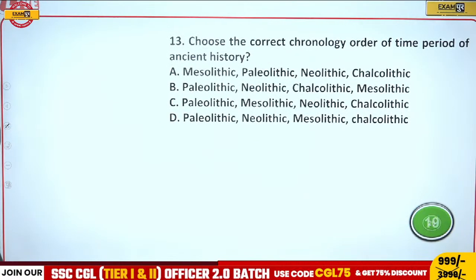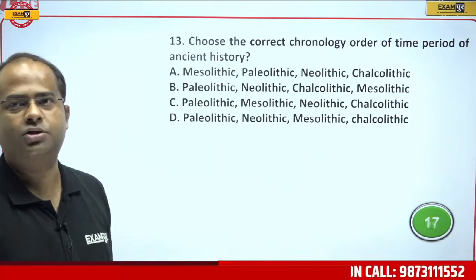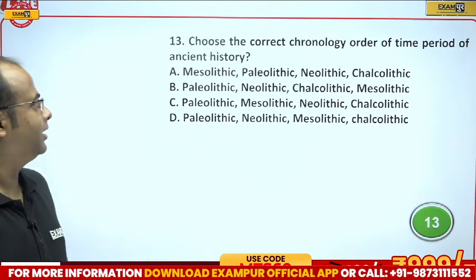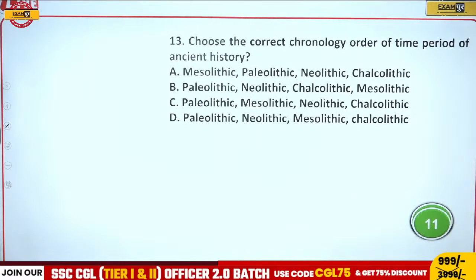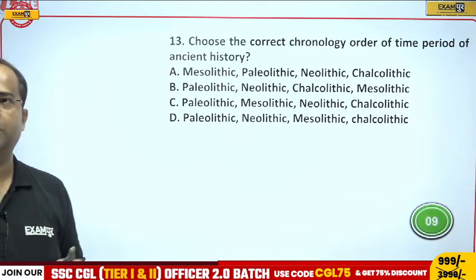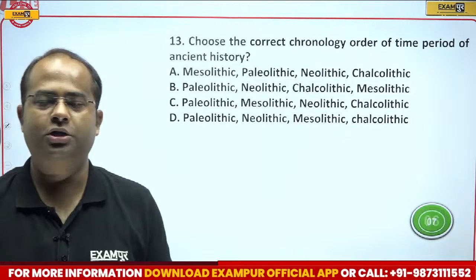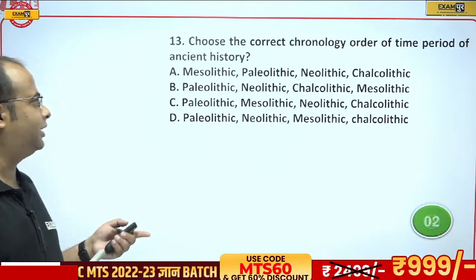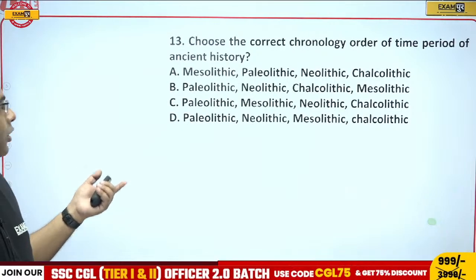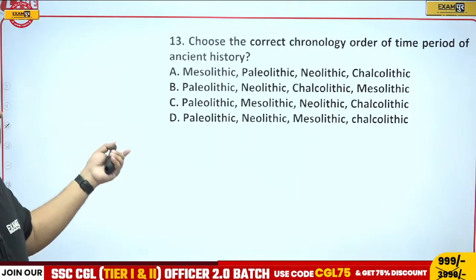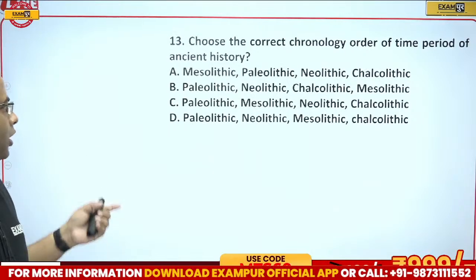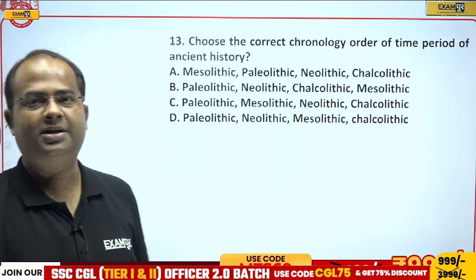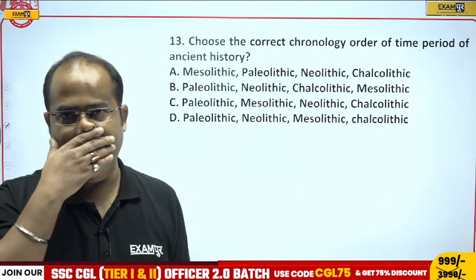Now, let's come to the next question. We have to choose the correct chronology of the time period of ancient history. Is it Mesolithic, Paleolithic, Neolithic, Chalcolithic; Paleo, Neo, Chalco, Meso; Paleo, Meso, Neo, Chalco; or Paleo, Neo, Meso, Chalco? What will be the correct sequence of all these Stone Age time periods?